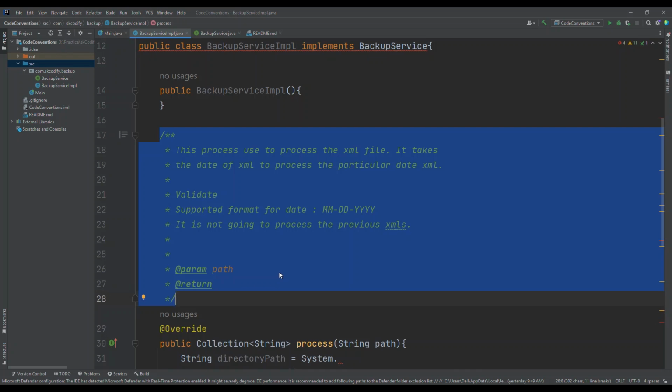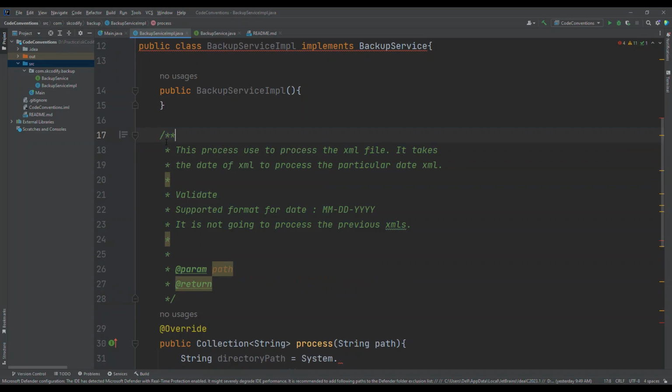If you are writing a lot of comments, it means your code is not explaining the details itself. So if not necessary, don't write comments.